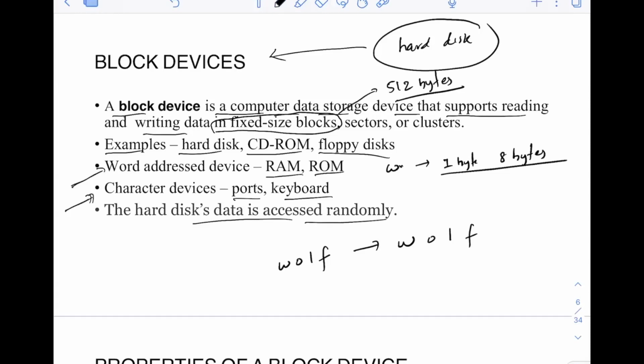In word address devices, RAM and ROM, again, yes, the operating system can randomly go to any position in RAM. That's true. But in the hard disk case, it is a bit different because, as I told, the size that you can access is very big, 512 bytes. So basically, let's say this is a hard disk.